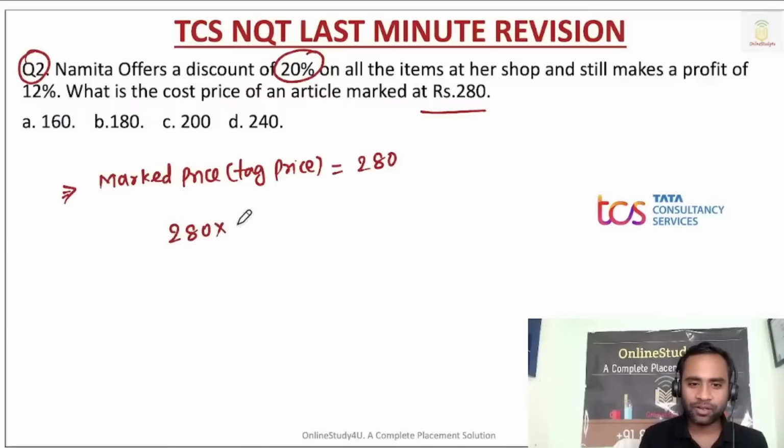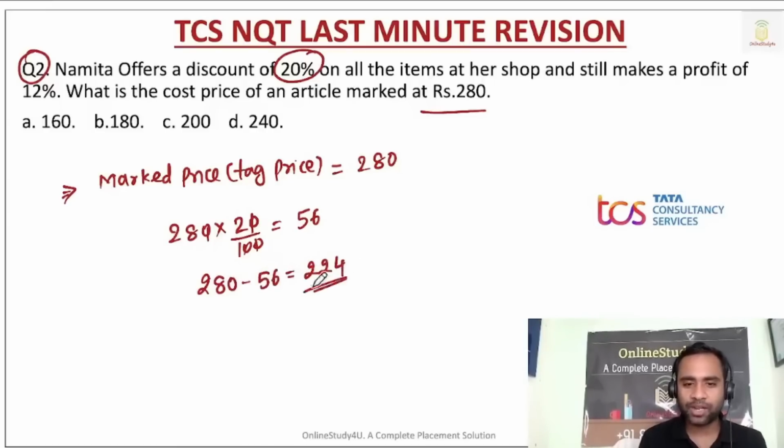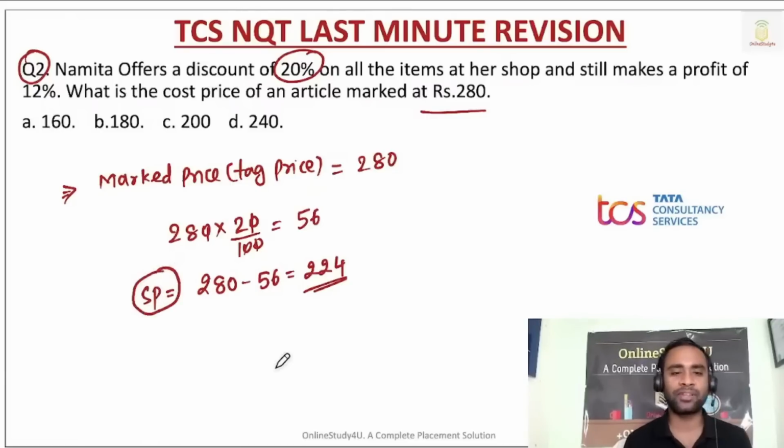20% discount means what? Just find out 20% of this. So 10 and 10 cancel, 56 rupees. That means Namita is selling the article at 224 rupees. So we have the selling price here.